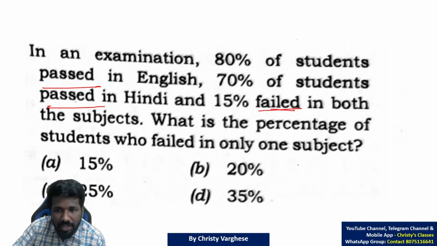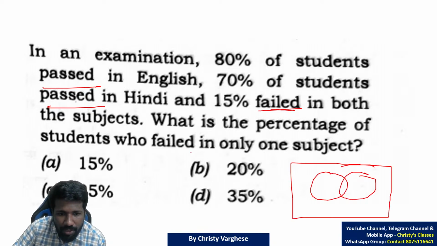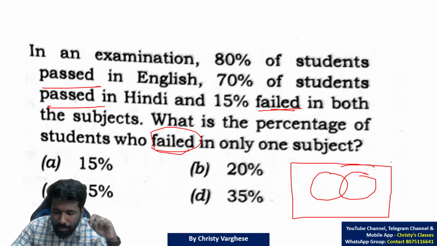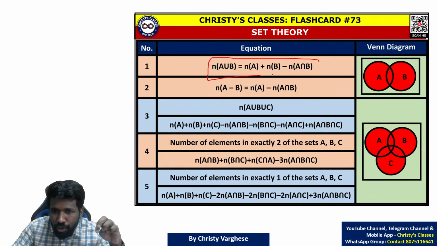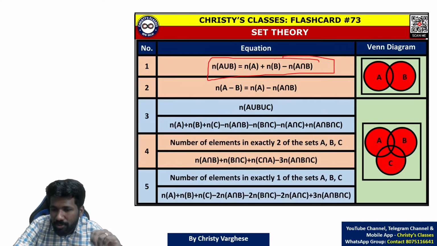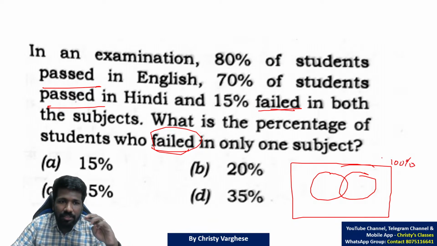English and Hindi are the two subjects. If you draw a Venn diagram for this, finally we need failed data, so you have to draw the failed data Venn diagram. I have discussed many times how to draw a Venn diagram and this principle of inclusion and exclusion to form the union formula. Here the Venn diagram is total percentage, so total 100%.